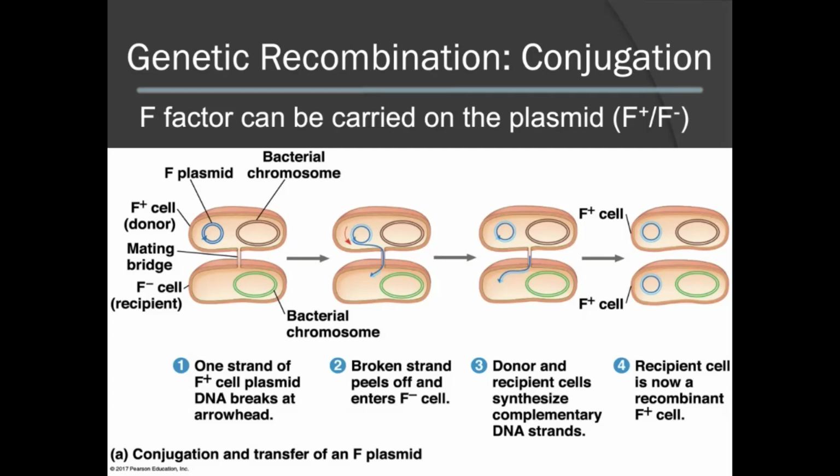We can also see through that mating bridge that the F plasmid is copied and then transferred into the F minus cell. In this instance, the recipient cell is now a recombinant F positive cell that now contains the F plasmid, which it can now use to form a sex pilus itself to undergo this process again.